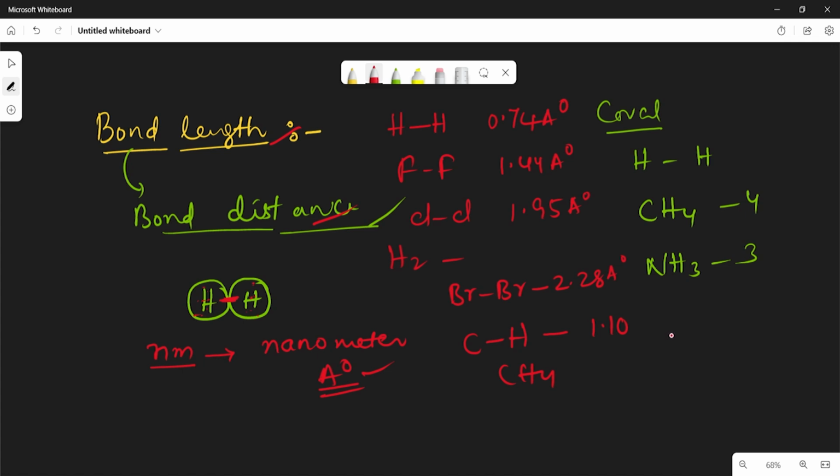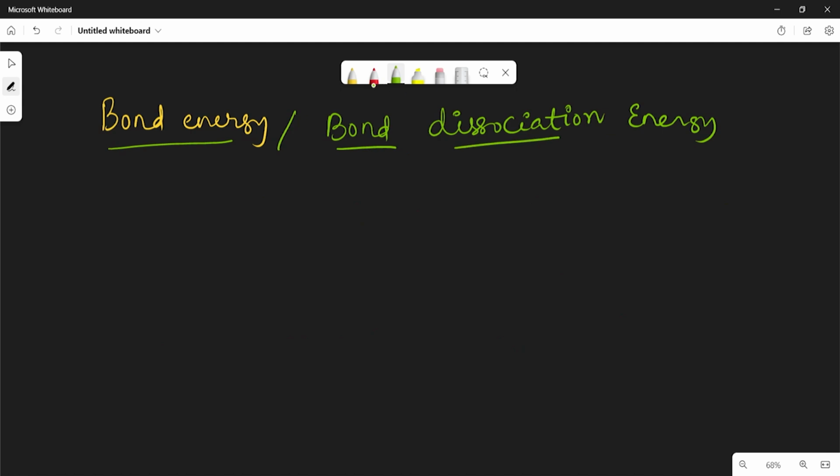And one more concept is bond energy. Let us see. So what is bond energy or bond dissociation energy? It is the energy needed to break a covalent bond between 2 atoms of a diatomic covalent compound in a gaseous state. Very clear, if you take nitrogen or hydrogen or bromine or fluorine, in between the 2 nitrogen atoms, there are 3 covalent bonds.